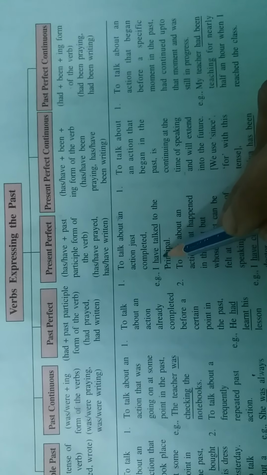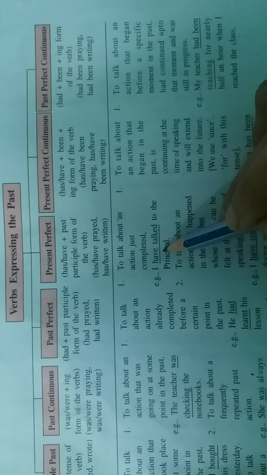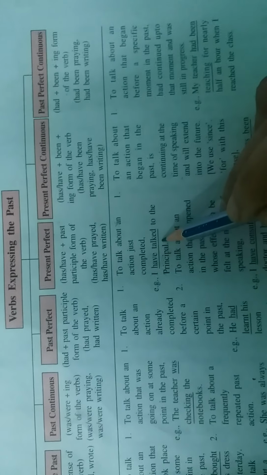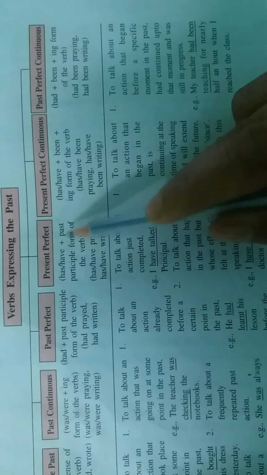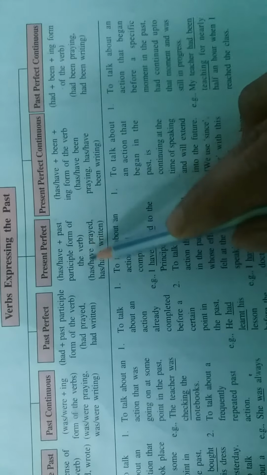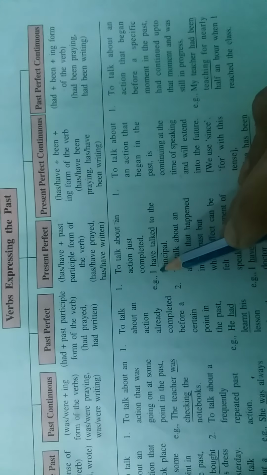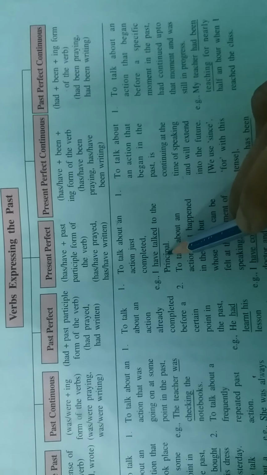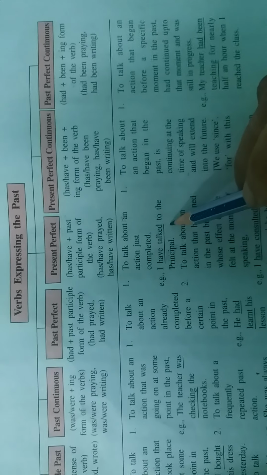So here we have used have. Let's learn the rule. We always use has and have with the third form of the verb in present perfect tense. The third form is also known as the past participle form of the verb: has, have, prayed; has, have, written. So the structure is subject plus have plus verb plus object. This is the rule for using present perfect tense.